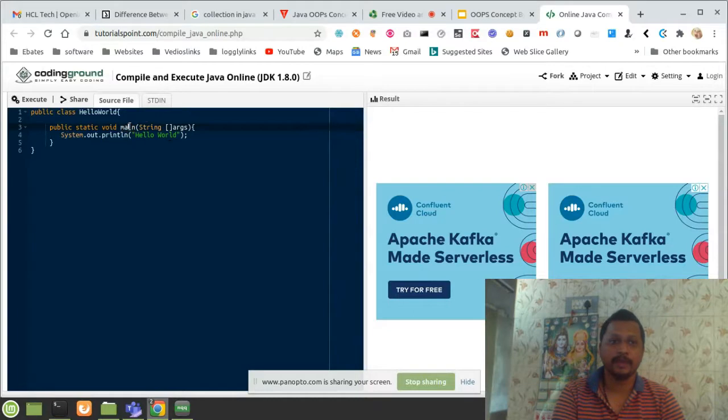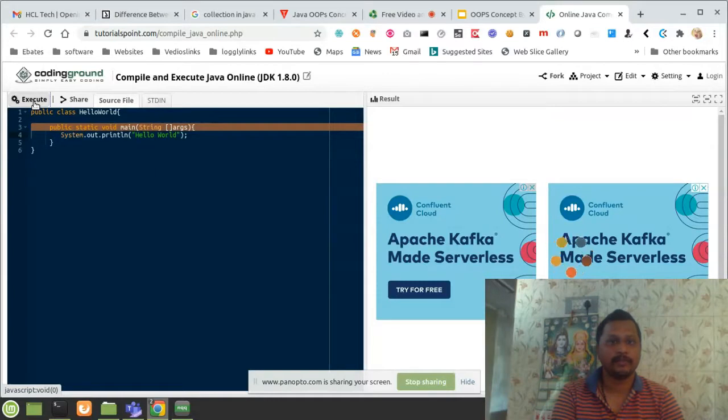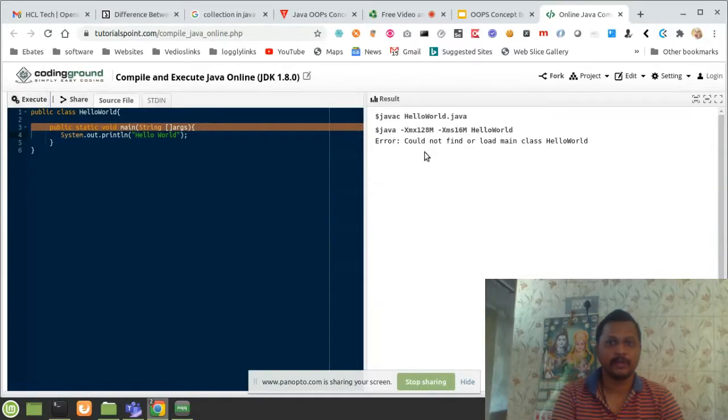With the help of this main method only we are able to run a simple Java program. I will execute it, just printing hello world as a string, and hello world is printed. We have also shown how it runs internally: javac HelloWorld.java. I am compiling what was written, and the compilation is done.